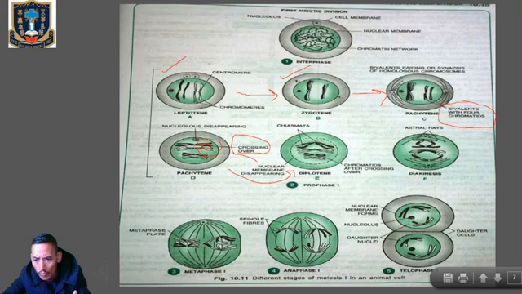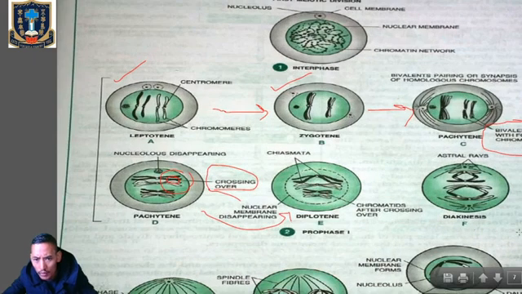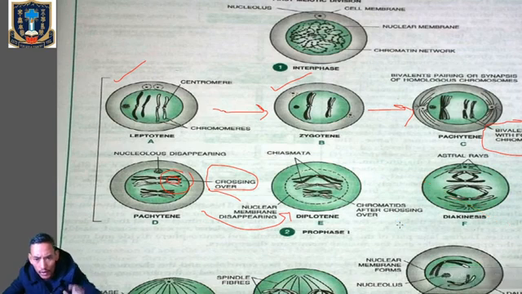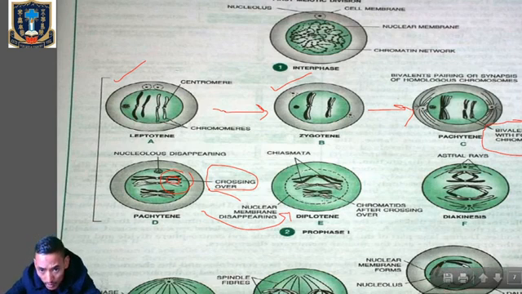Now I'll show in the diagram which one is chiasmata. If you look over here, in Diplotene phase, the homologous chromosomes separate except at the site of crossing over. So this one is the point of crossing over. If you remember, this is the site of crossing over.